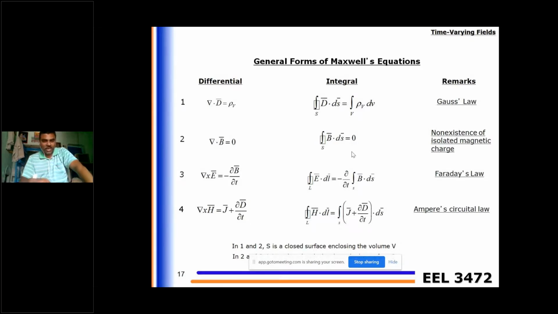And here there are the 4 Maxwell's equations: del dot D equal to rho v, del dot B equal to 0, del cross E equal to minus dou B by dou T, and del cross H equal to J plus dou D by dou T. The first one is nothing but Gauss law. The second one is non-existence of magnetic monopole charge. The third one is Faraday's law, and the last one is modification of Ampere circuit law.